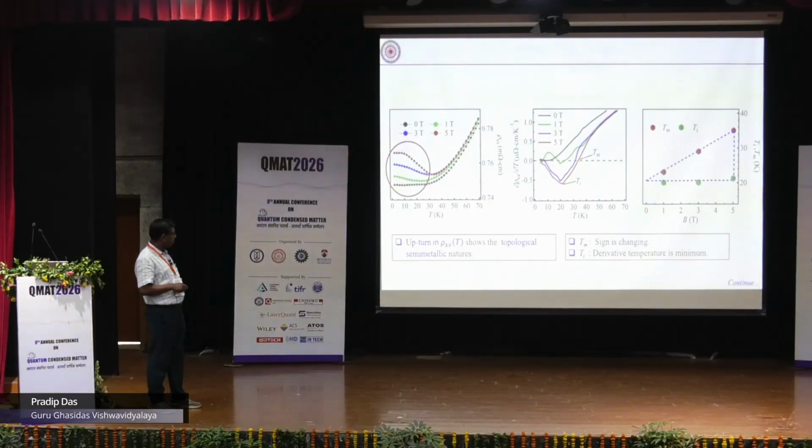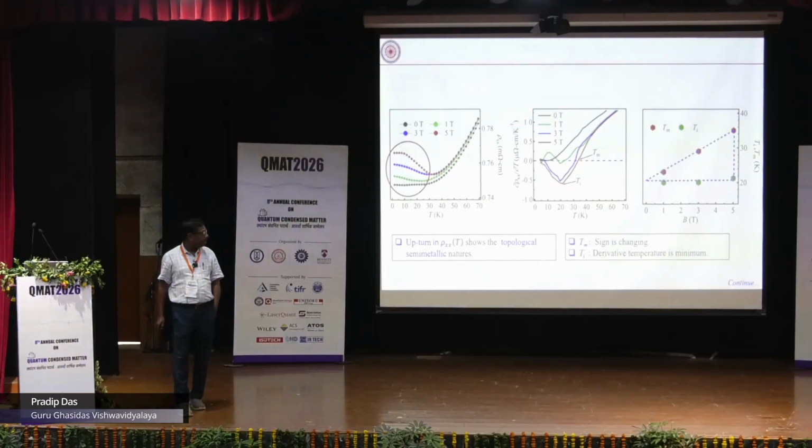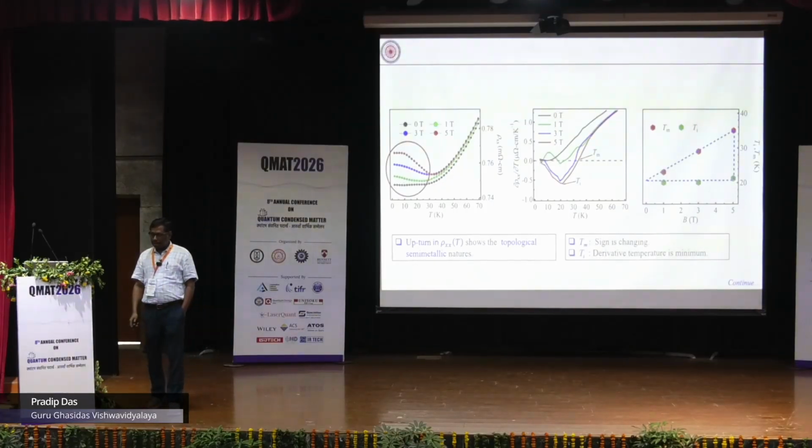We define these as Ti and Tm, and if we plot them like this, we can see Ti is almost the same but Tm is changing. This type of triangular diagram is already reported in topological nodal semi-metals. Yesterday Thamijal also showed this type of structure. So this is a semi-metal, but it cannot confirm a topological semi-metal.